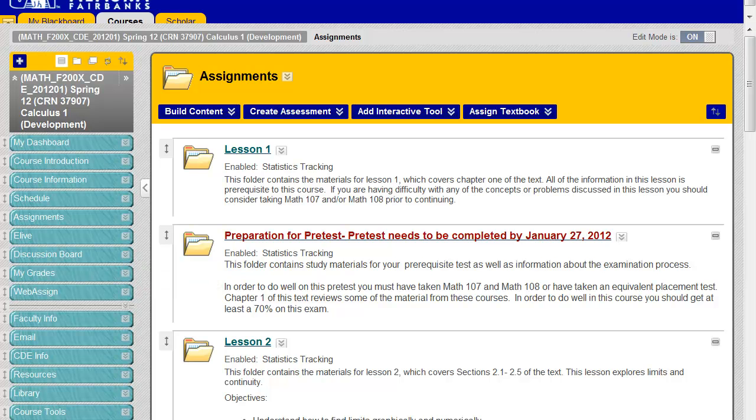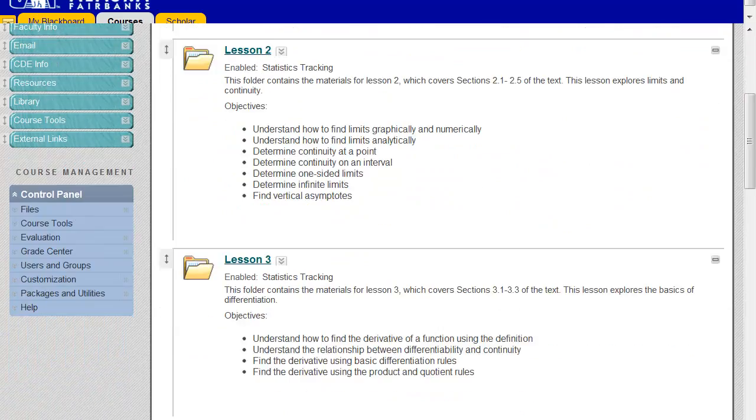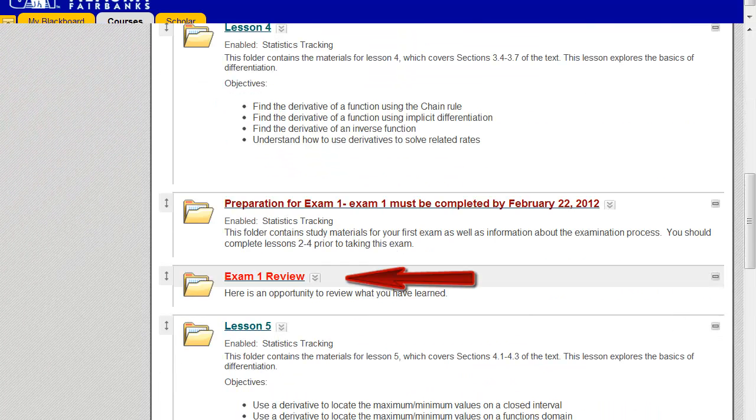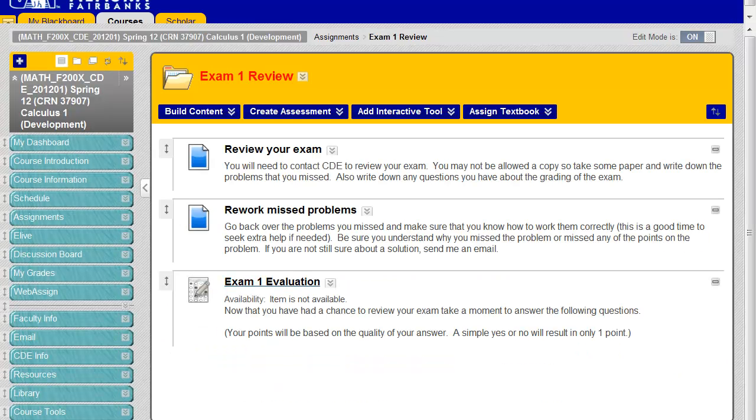Okay. For the Math 200 and Math 262, part of your exam grade is the exam review, which is that second folder that you'll see in your assignments tab. Okay. You need to go through your exam, rework all of your missed problems, make sure you understand why you missed them, and then complete the Exam 1 evaluation, which basically is questions about the exam and giving you some feedback on that. Okay. If you still have questions after reviewing your exam, please ask. Do not try to move on if you don't understand something. It'll make the later material more difficult if you're not prepared. Okay.